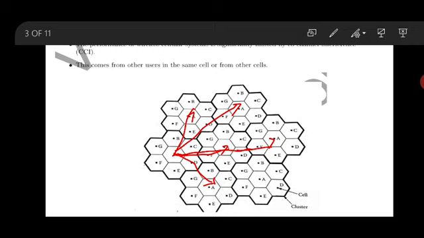Now you may ask, if it is a very far distance, then how will they interfere? Obviously, it is wireless. The distance might be very small. You have to assume that it is covered within 1 kilometer. Within that 1 kilometer, I have so many towers installed, and interference may come in. So we need to calculate how much the SINR is.